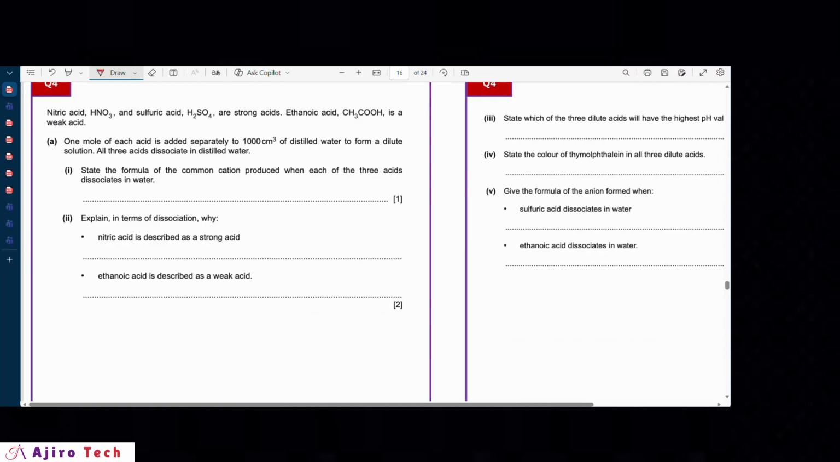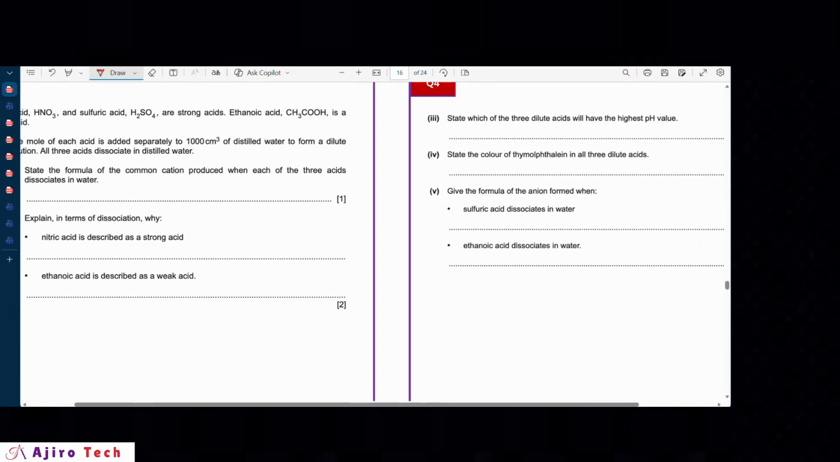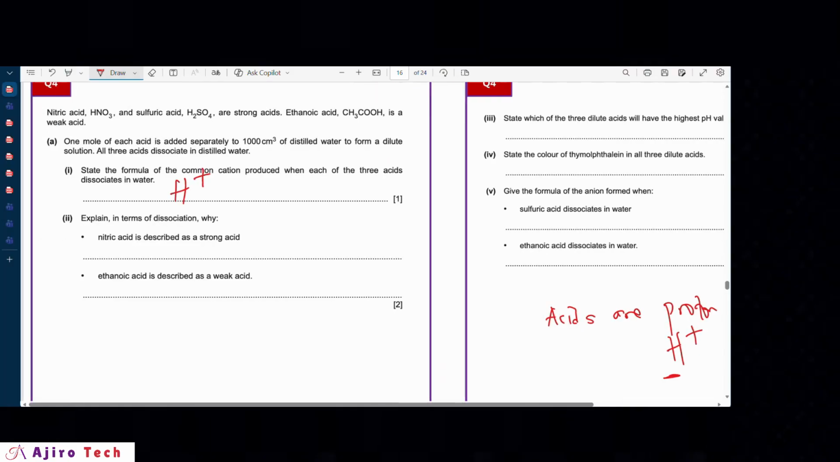Nitric acid and sulfuric acid are strong acids. State the formula of the common cation produced when each of these three acids dissociates. So of course, you remember that acids are defined as proton donors. So what it means is the cation being produced here is the hydrogen ion. Now, explain in terms of dissociation why nitric acid is described as a strong acid.